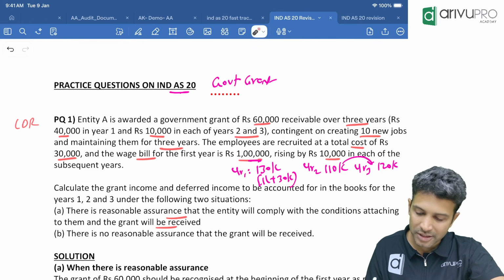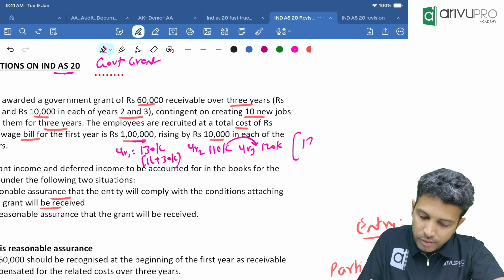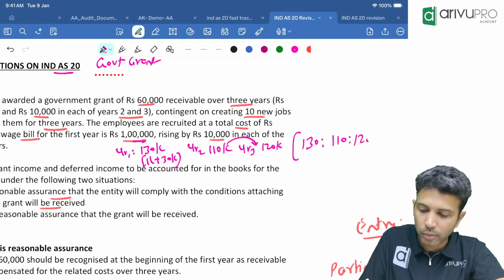Okay, this is it. That means we'll have to book the grant income in what ratio? What is the ratio here? 130 is to 110 is to 120.